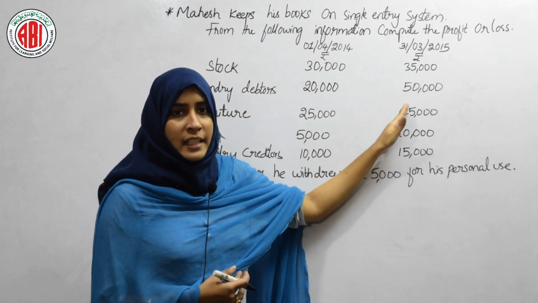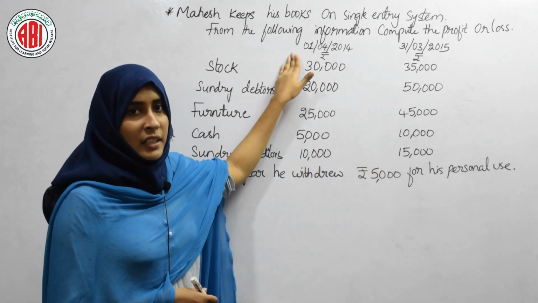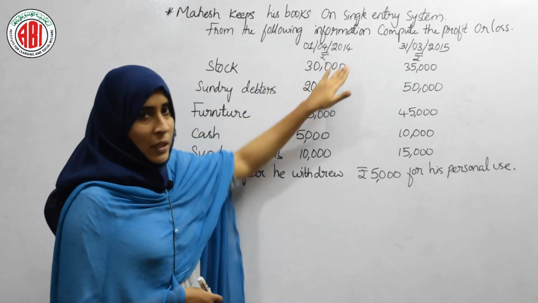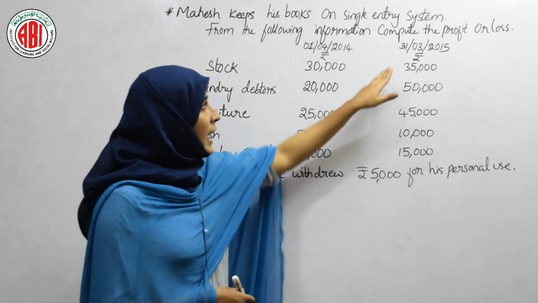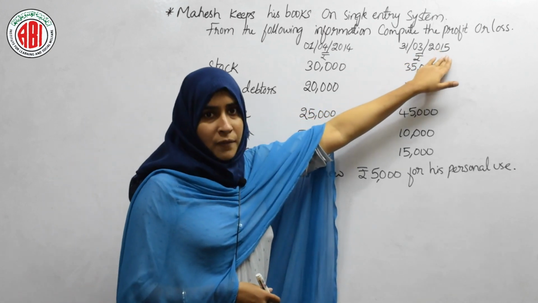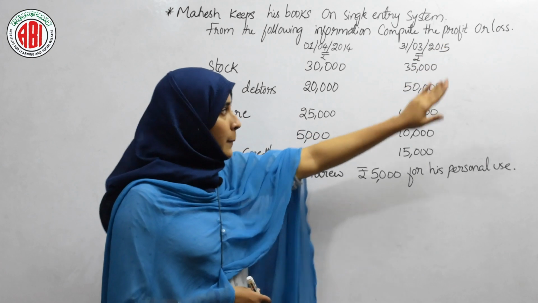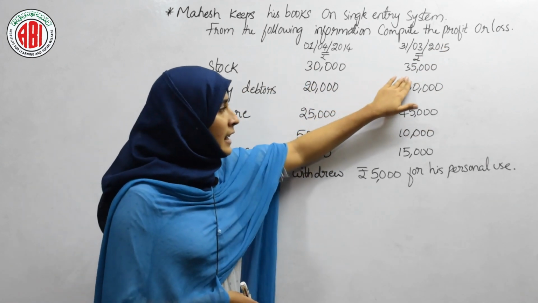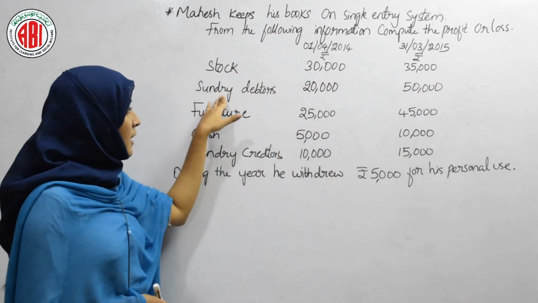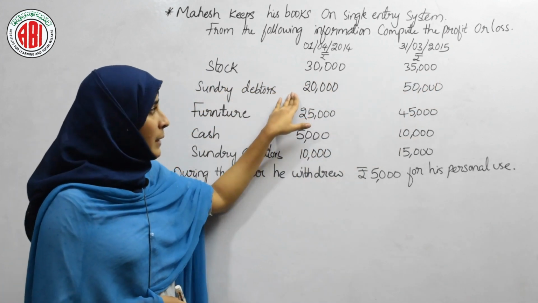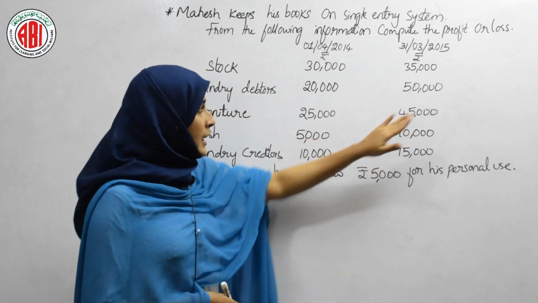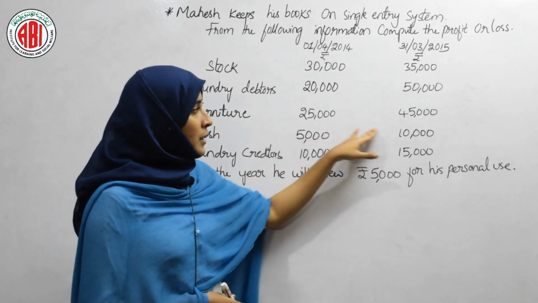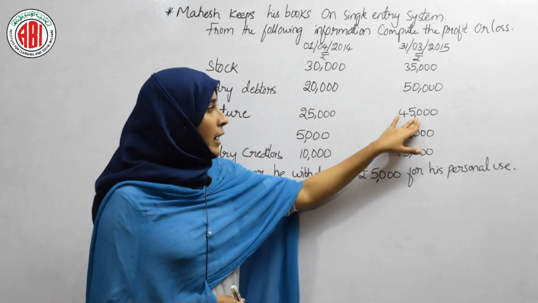How we are saying this is because he has mentioned the date, that is 1st April 2014, that will be our beginning of the year, and 31st March 2015, that is our ending of the year. So stock at the beginning 30,000 and at the ending 35,000. Sundry debtors 20,000 at the beginning and 50,000 at the ending of the year, and furniture at the beginning of the year 25,000 and at the ending of the year 45,000.